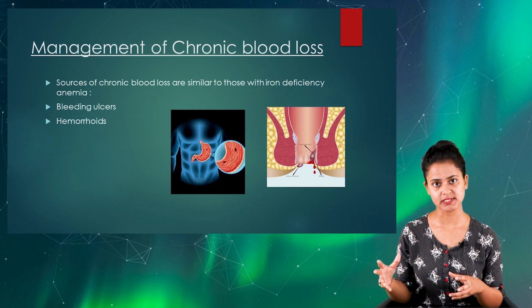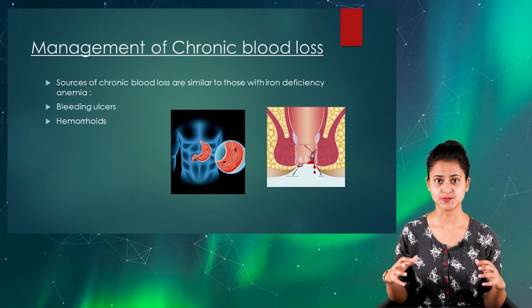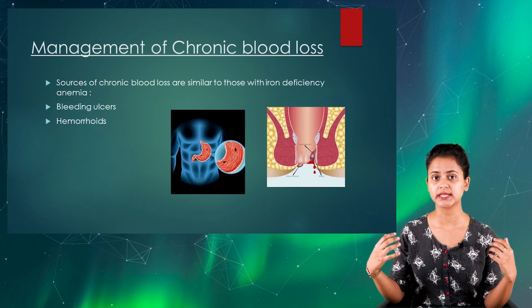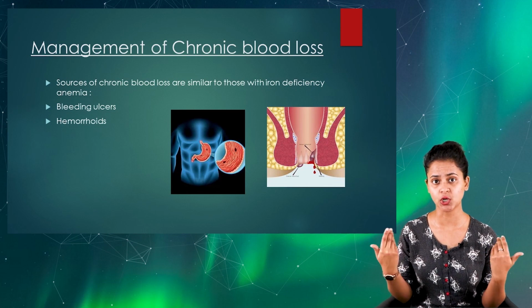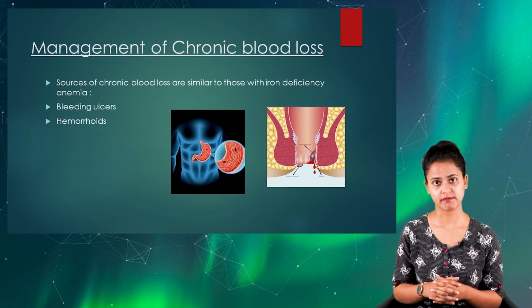Now, in cases where a client is having chronic blood loss, sometimes the body is not able to compensate for the blood loss or the bleeding, and the client may develop a state of anemia.